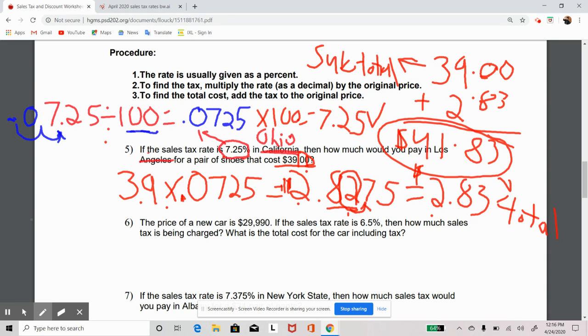And again, that's just dividing it by 100, or just taking this decimal and moving it 2 spaces to the left. When I did this, I ended up getting 2.8275, but I can't keep it that way. I had to round up the hundredths place, so that 82 became 83. So what happens there is I take that $39, because that's my subtotal, add that to the 2.83, which is my tax, and then I ended up with a total price for those shoes of $41.83.